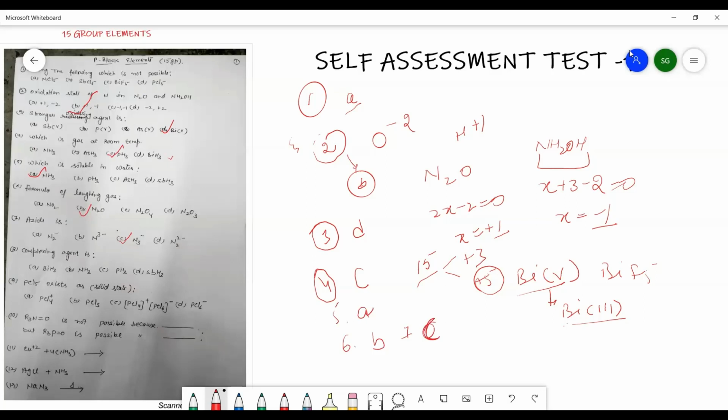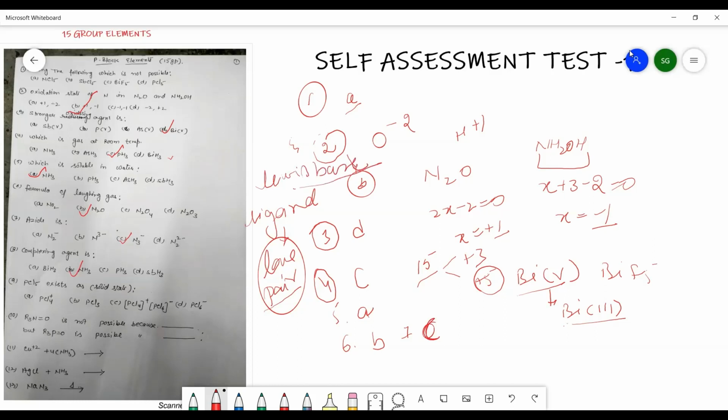Now the next one is, what is the complexing agent? You know well, complexing agents are also known as ligands. Ligands are the complexing agents which have a lone pair of electrons, which we have already done in the hydrides lecture. That is NH3, which acts as a complexing agent, and it is also known as a ligand because it is a kind of Lewis base.